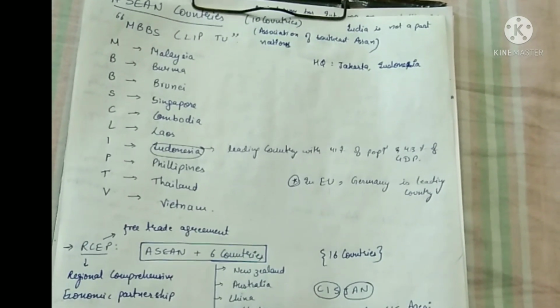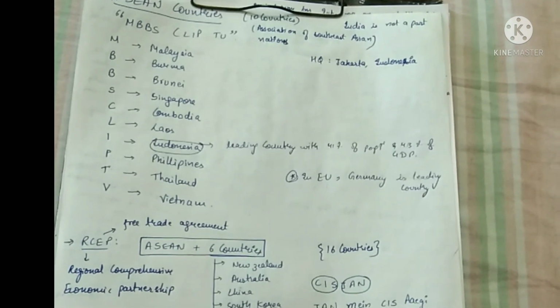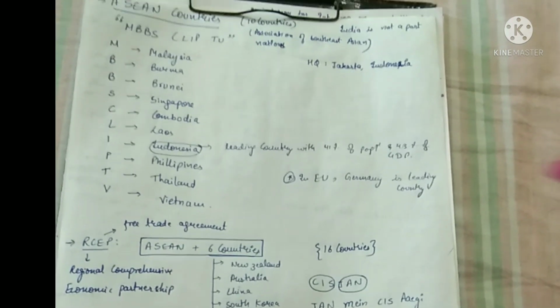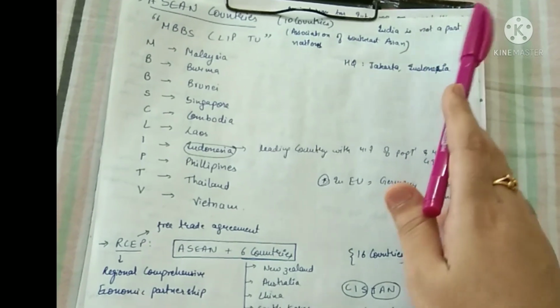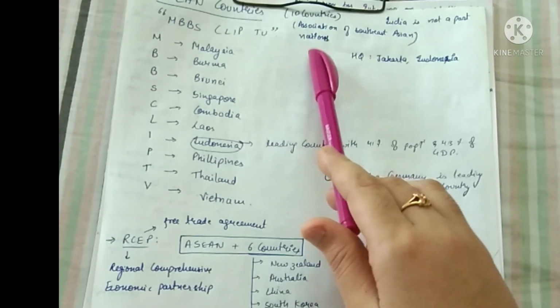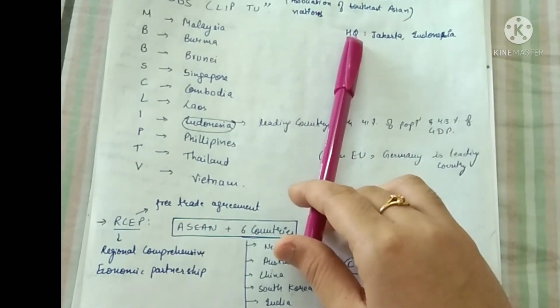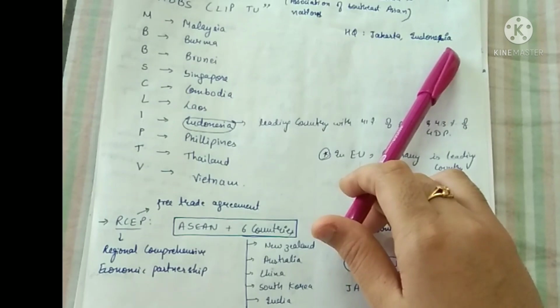First of all, you need to remember that ASEAN countries include 10 countries in it, and India is not a part of it. Please remember that India is not a part of it. What is the full form of ASEAN? Basically, it is the Association of Southeast Asian Nations, and its headquarters is in Jakarta, Indonesia.